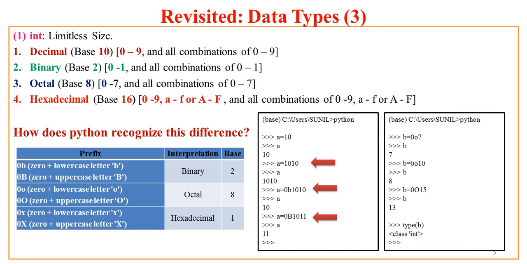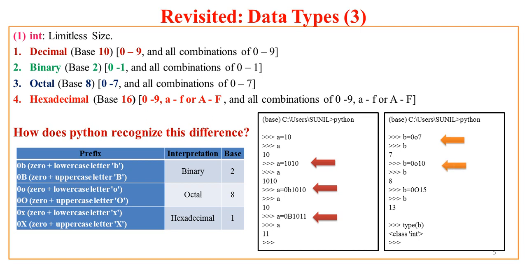Now in case of octal, you know that you can use any digits from 0 to 7 and their combinations. Now what if I define b with 0 lowercase o 7? So b value is 7. Python will return me 7, because whatever I write from 0 to 7 as octal, it will be the same thing. But after 7, whatever I give as an input to Python, Python will tell me the proper octal equivalent. For example, if I say